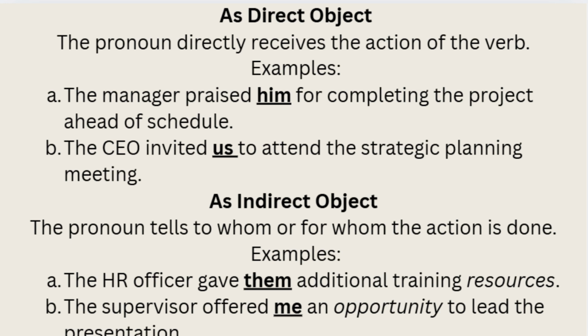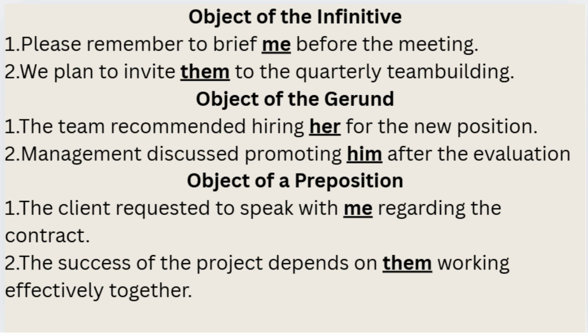To whom was the opportunity offered? To me. Me functions as the indirect object. An infinitive is to plus the base verb: to brief, to invite, to notify. When the pronoun receives the action of that infinitive, it sits after the infinitive and takes the objective form.